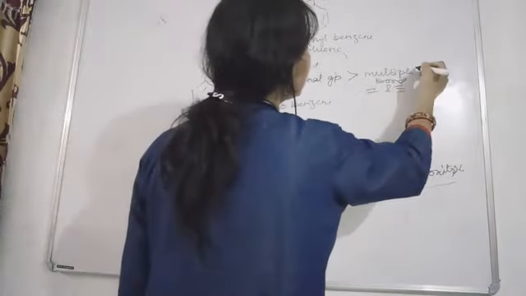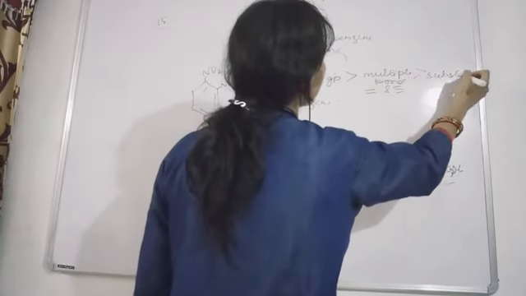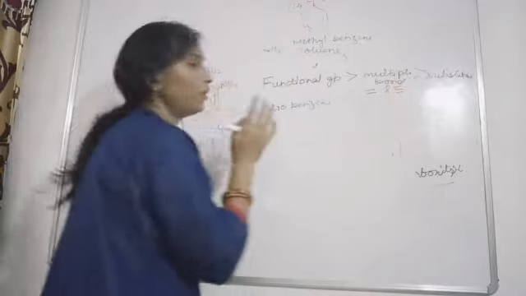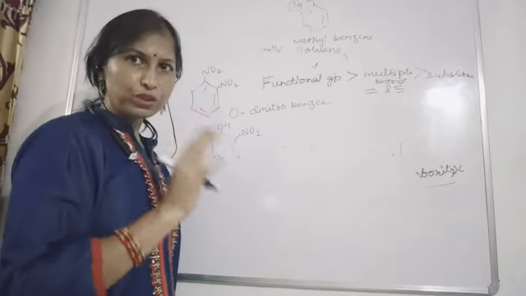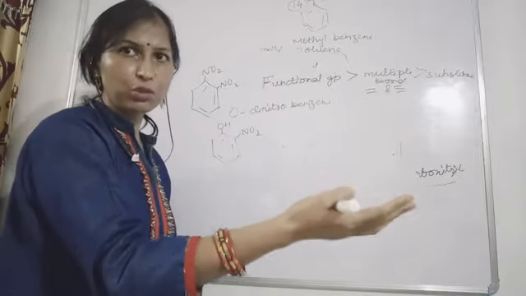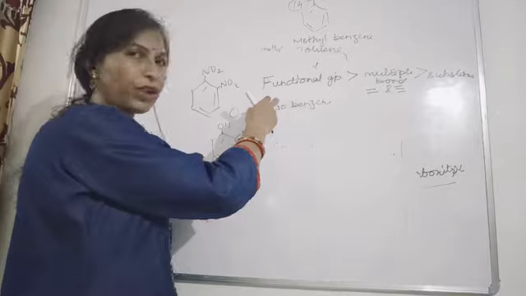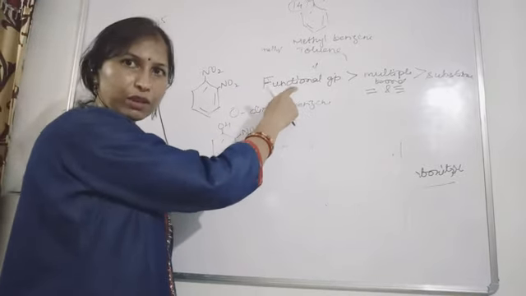Now next, the substituents will have the next priority. So when you are numbering the carbons possessing the functional group, the multiple bond or the substituents, if a functional group is present, you will start the numbering from the carbon containing the functional group.